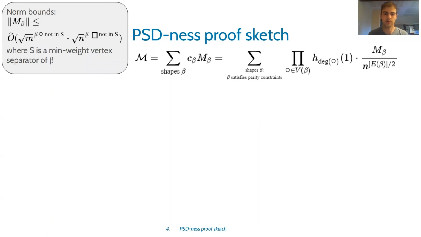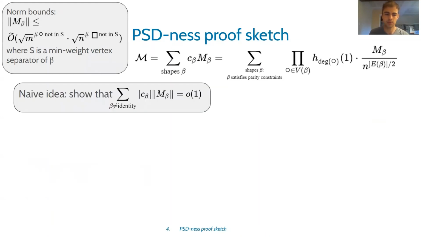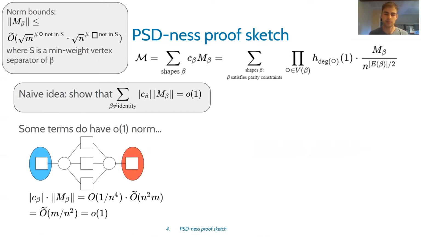So here's one trivial attempt at proving PSD-ness that we might try. Suppose we could show that if you added up all non-identity shapes appearing in the expression for the moment matrix, their total norm was little o of 1. And this would clearly imply that M is PSD. Well, for some of the shapes that appear in our expression, we can actually do this strategy.